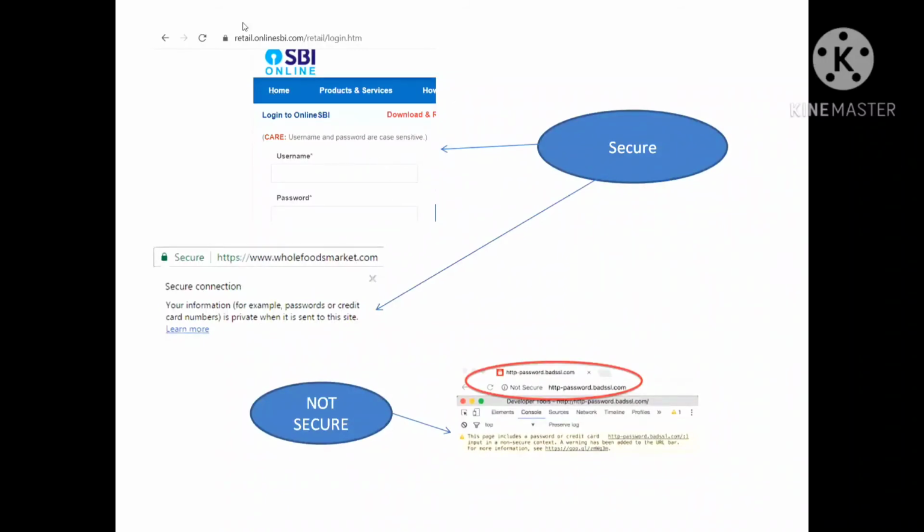Now see the figure. This is secure. Why is it secure? Because see, students, there is a lock forming. That means both the websites are secure ones. HTTPS, this is secure. The lock also ensures that this website is secure. Now see this figure. HTTP. That means it is not secure. There is no S. Okay, so this is not secure.